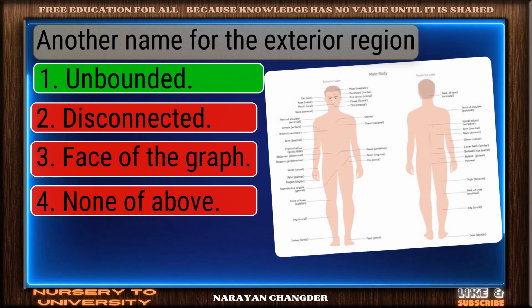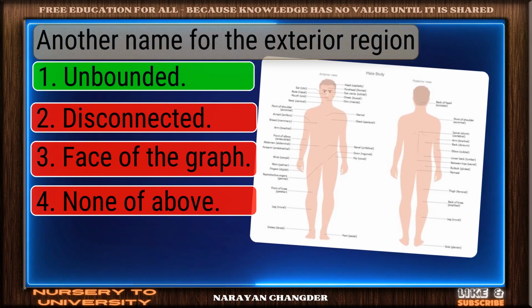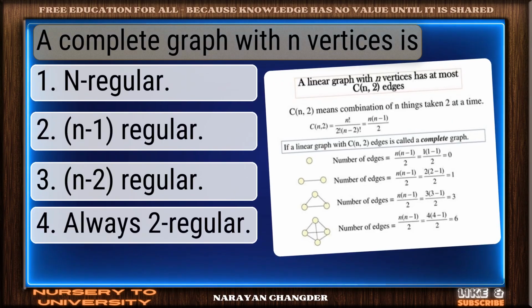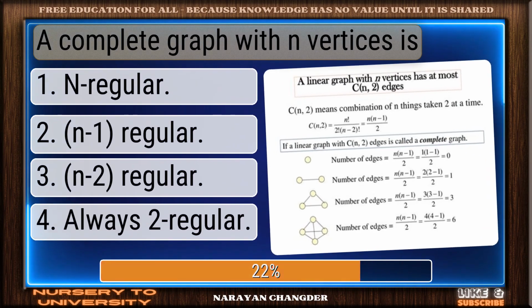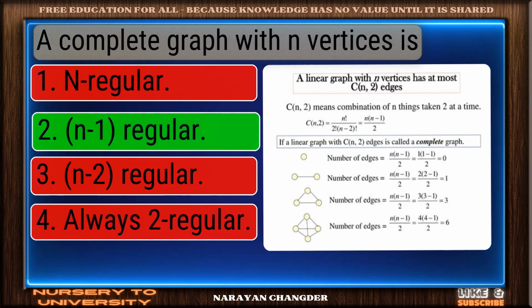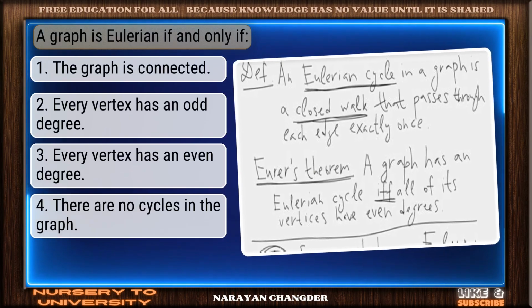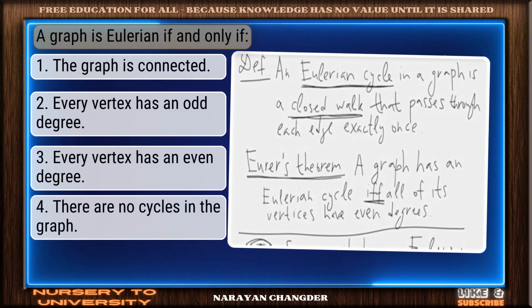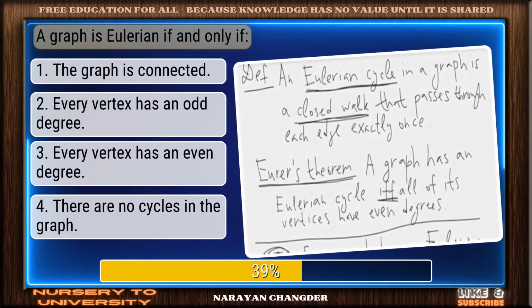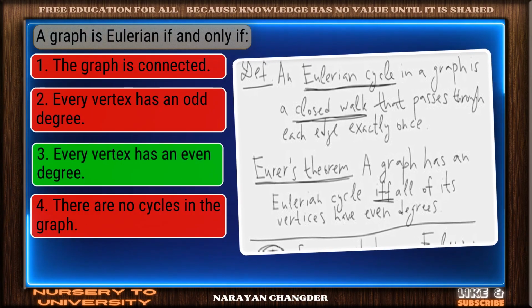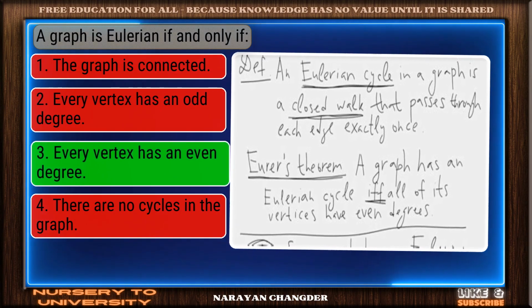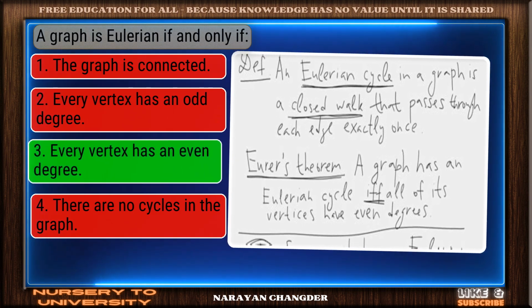Well reasoned. Unbounded is the correct choice. Question number 42. A complete graph with n vertices is. Well picked. Regular is the correct answer. Question number 43. A graph is Eulerian if and only if. Smart pick. Every vertex has an even degree is the correct choice.